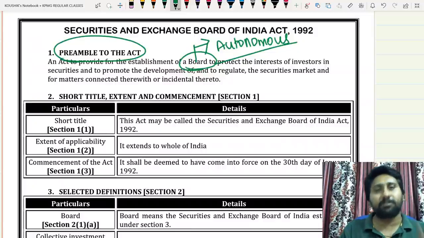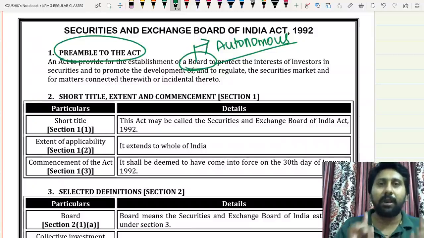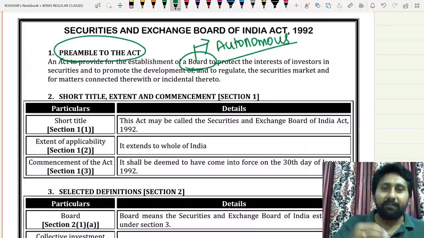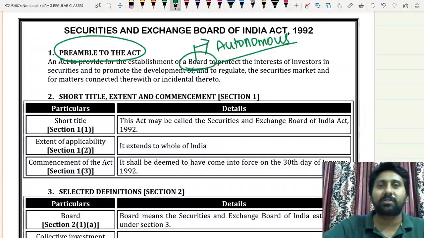Board is an autonomous body. It has its own rules. Whenever I say board, a board is a body corporate. It will purchase its own assets. It will sell its own assets. Okay, it has its own rules. It has all the characteristics of a company.